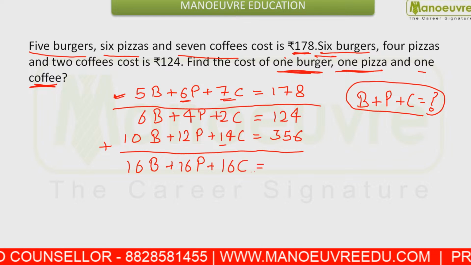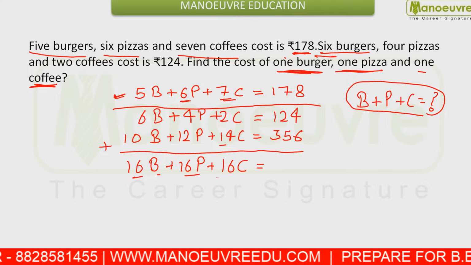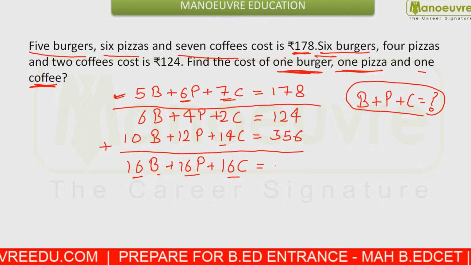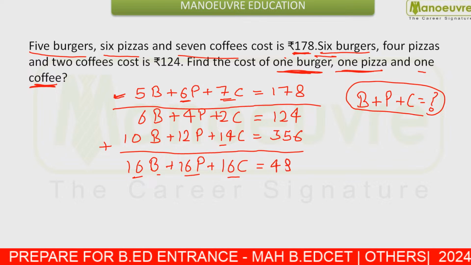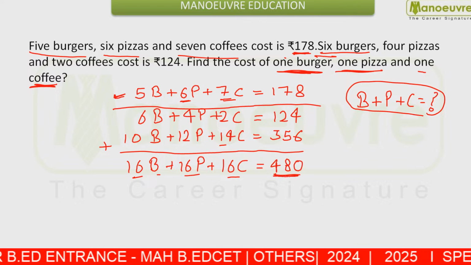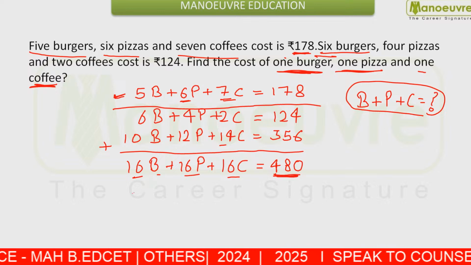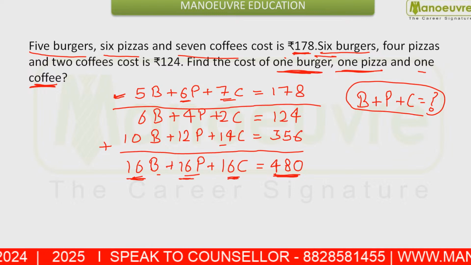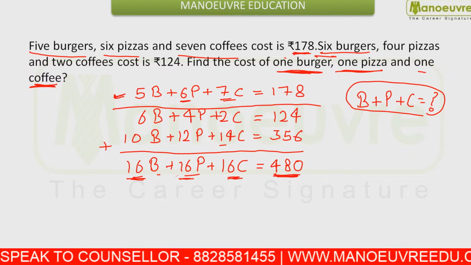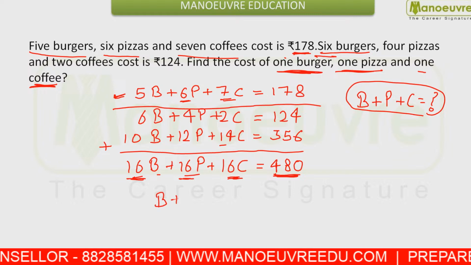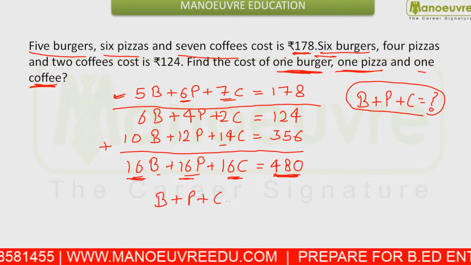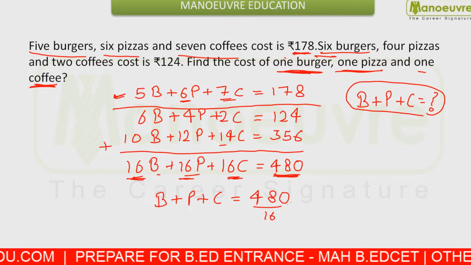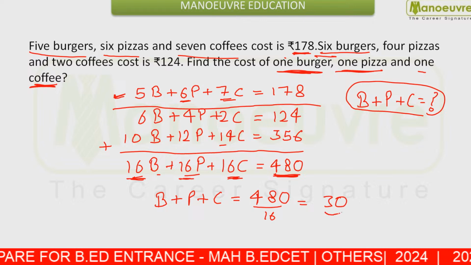That means you get the value of 16 burgers, 16 pizzas and 16 coffees. This costs 480 rupees. So I can take out 16 common and write burger plus pizza plus coffee costs 480 by 16. So your answer should be 30 rupees.